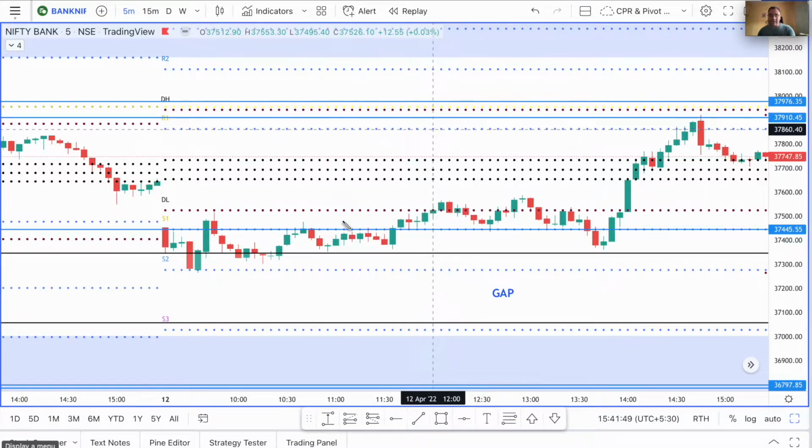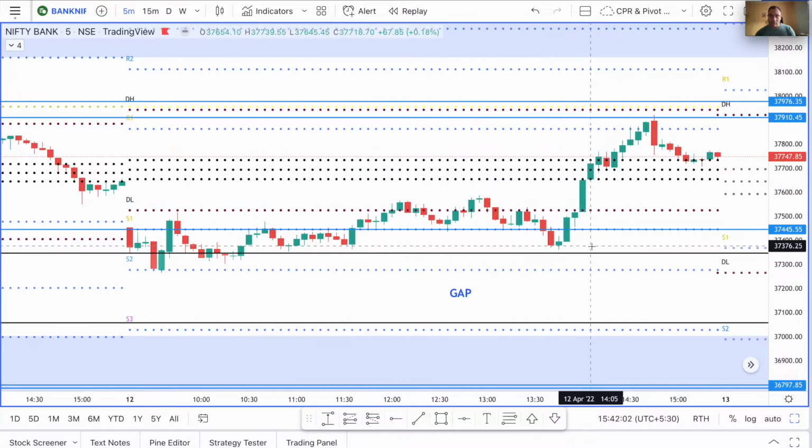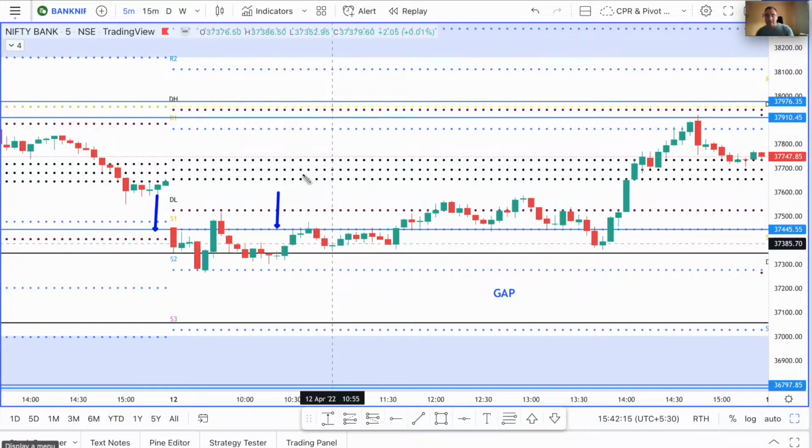And if you consider the low of today in Bank Nifty, let's calculate how much Bank Nifty bounced after touching the S2 pivot. You can see that it has gone more than 650 points, and that is the power of pivot points. See how it has taken a support there, and in fact it had opened below the demand zone that we had marked here, right? And still there was strong demand in that area, and you could see the kind of candles that it was making.